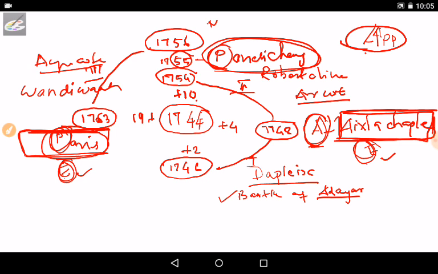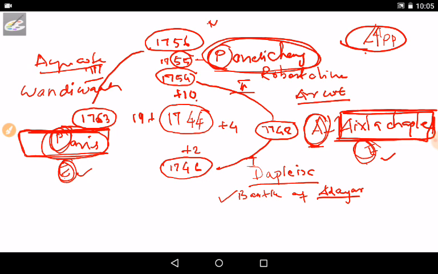So 46 to 48 is the period of the First Carnatic War, and 48 to 55 is called the period of the Second Carnatic War. 56 to 63 is the Third Carnatic War. Dupleix became a hero because of the Battle of Ambur, Robert Clive became a hero because of the Battle of Arcot, and Sir Eyre Coote became a hero because of the Battle of Wandiwash.